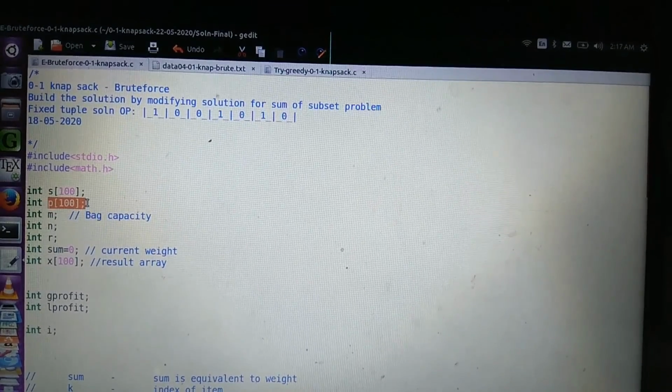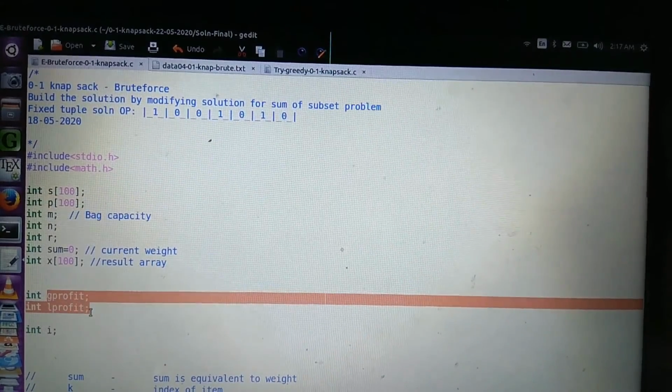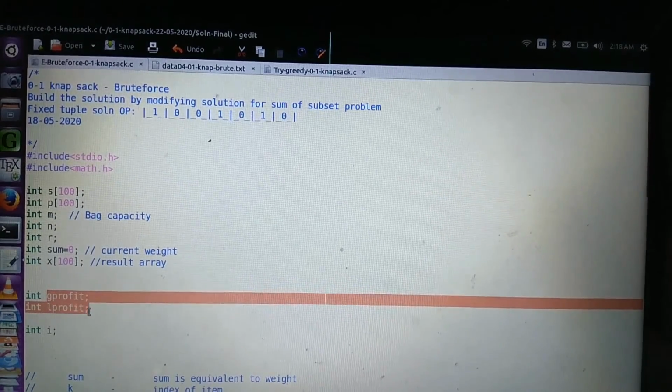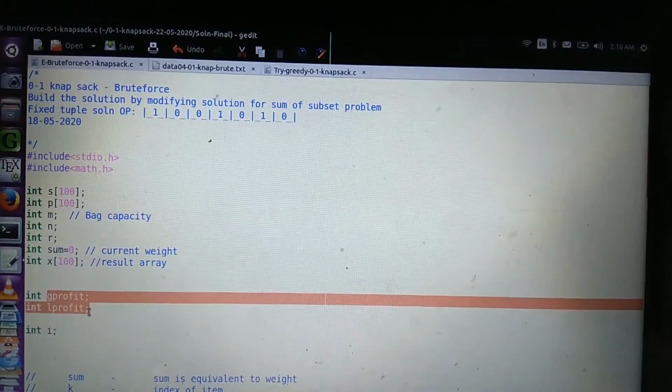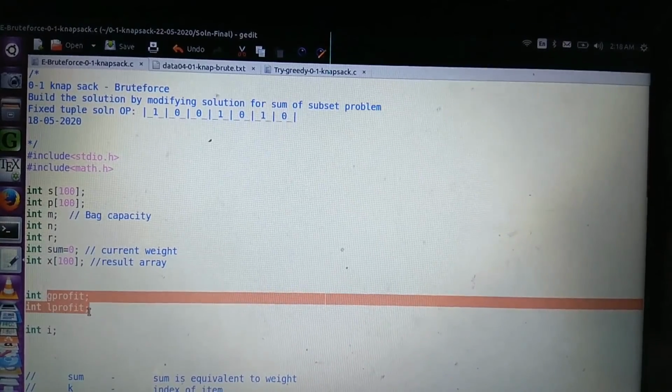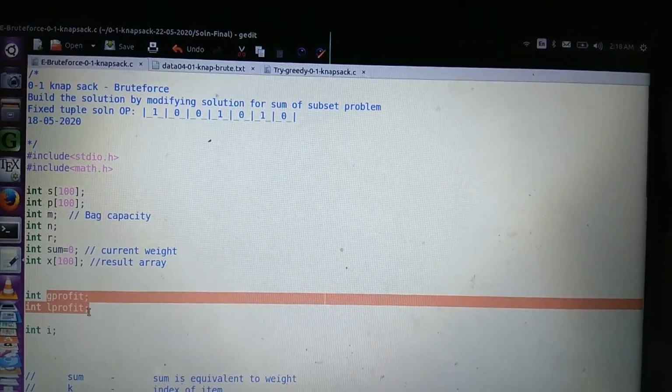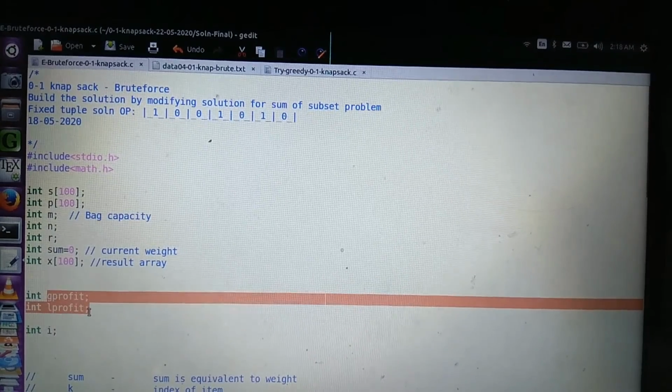P is the array used to store profits, and M the bag capacity, and G profit and L profit. G profit is the maximum profit we got so far, and L profit is a variable to store the profit at a particular node or problem state.